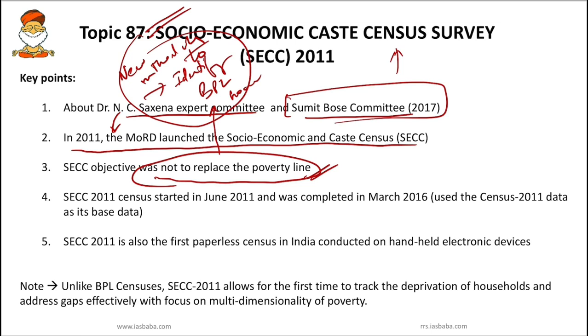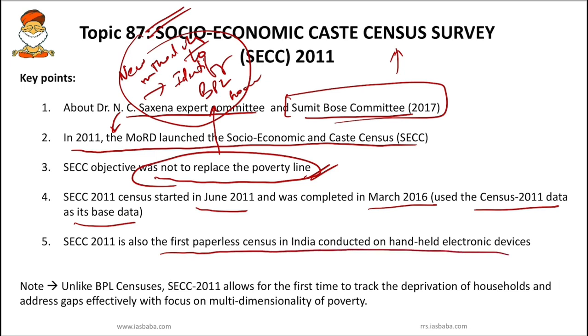So next you have to know the SECC 2011 census. It started in 2011 and it was completed in March 2016, and it used the Census 2011 data as its base data. This is a fact you have to know. And SECC, that is Socio-Economic Caste Census 2011, is also the first paperless census in India, conducted on handheld electronic devices.